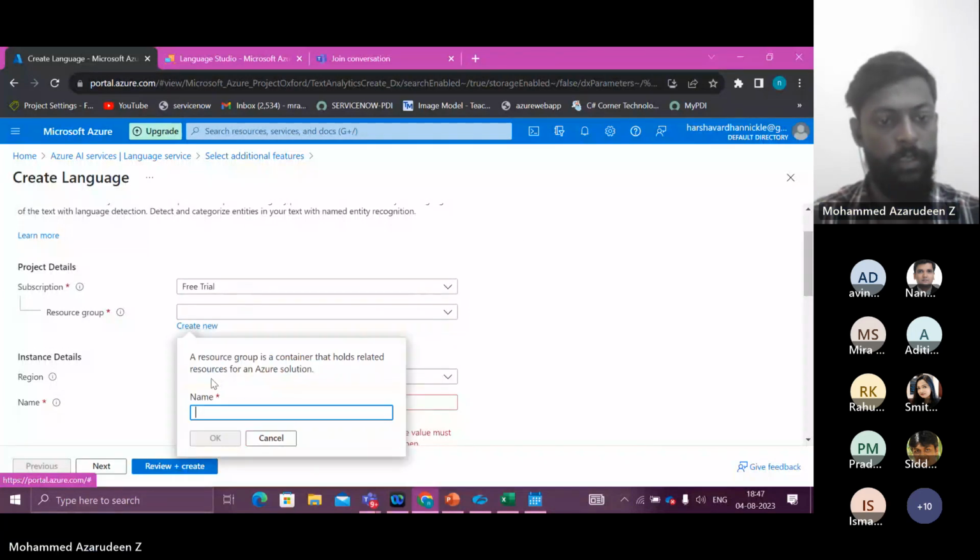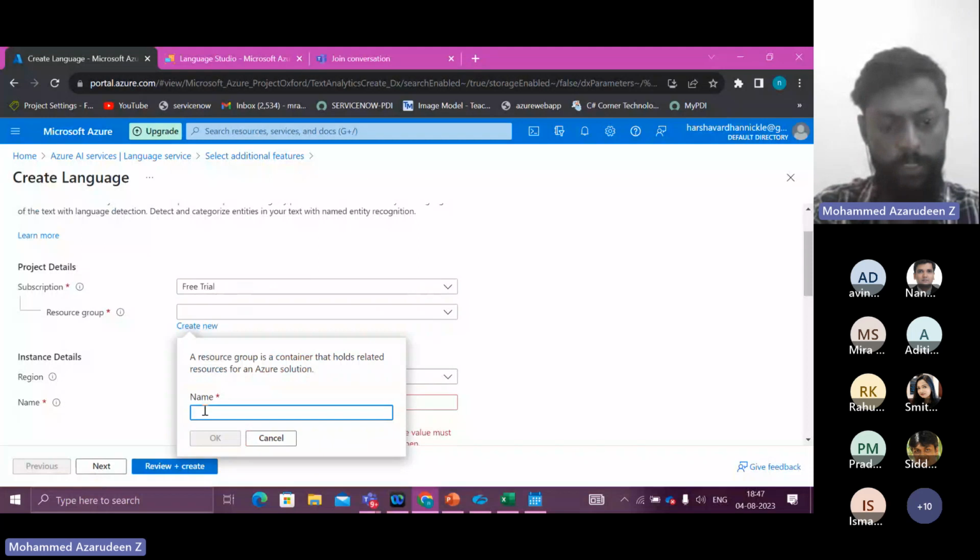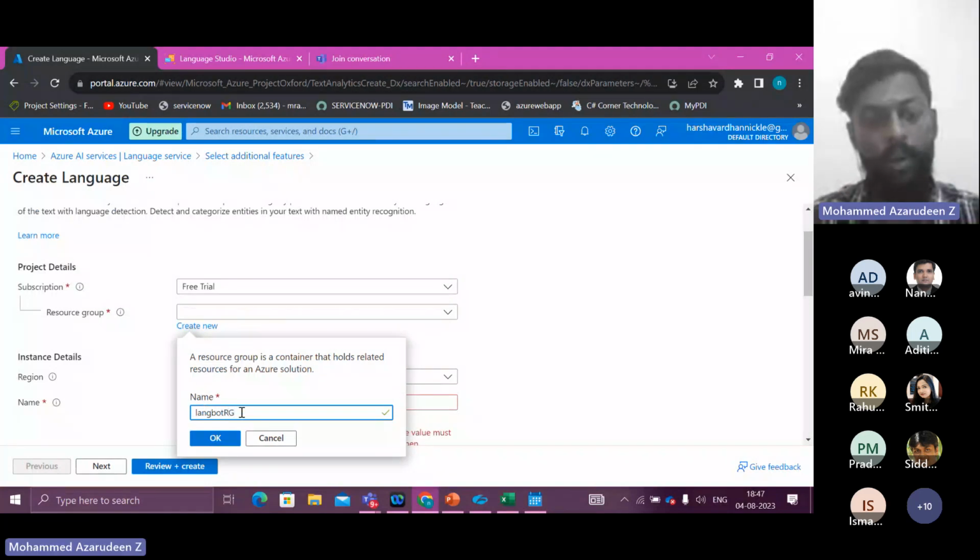So let's name this bot language bot RG. I've given an RG at the end. This is a convention in Microsoft. You can give it or you can also ignore it, but it is a best practice to give an RG at the end because it shows that it is a resource group.